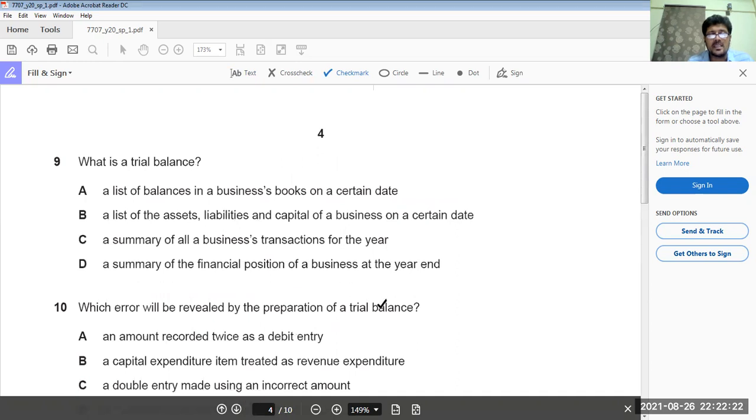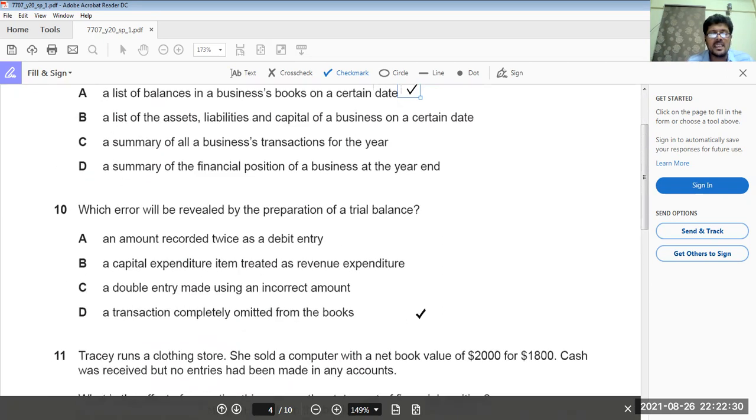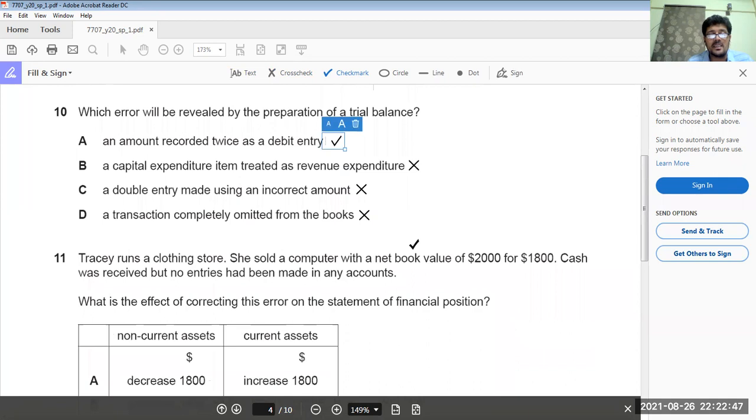What is the trial balance? A list of balances of business books on a certain date. Simple. Which error will be revealed by preparation of trial balance? Now see, this is error of principle, this is error of original entry, this is error of omission. So it means only the first error is left. A option is the answer, which is going to affect the trial balance.